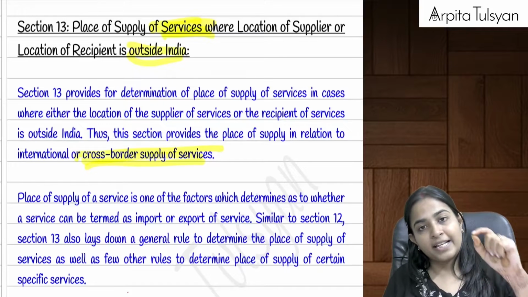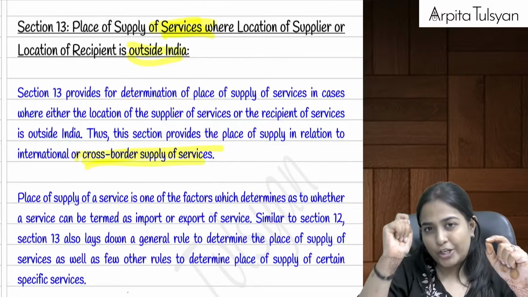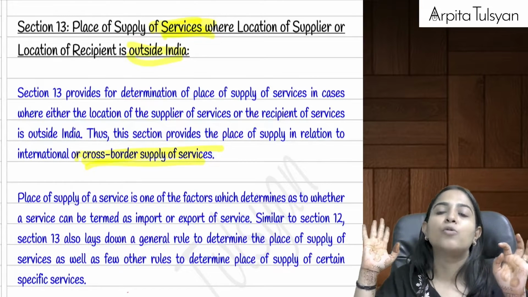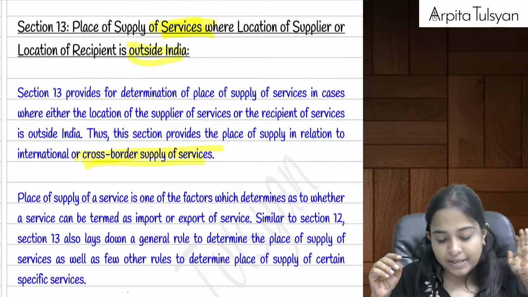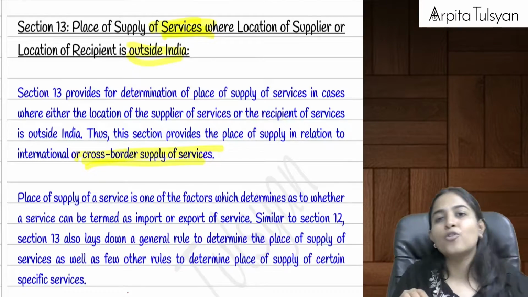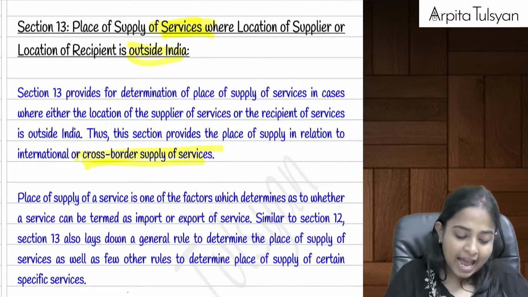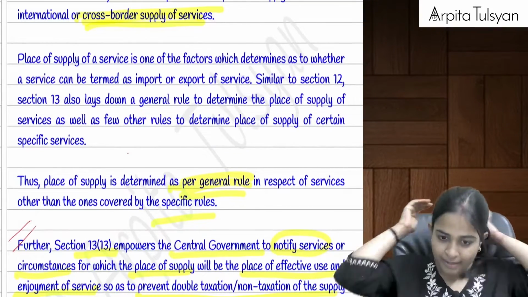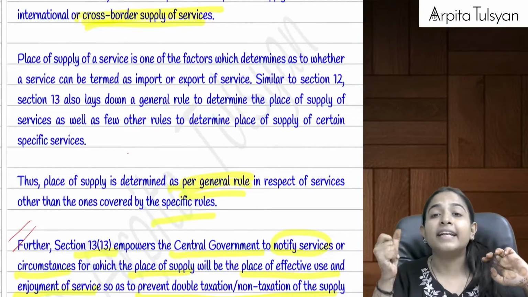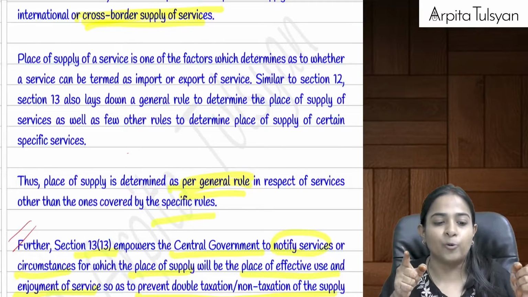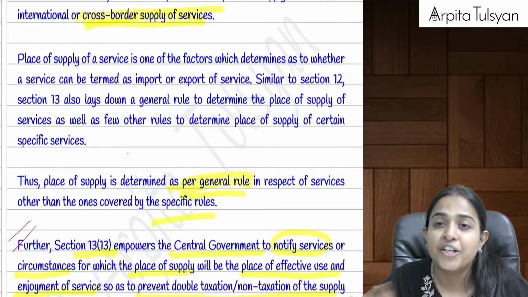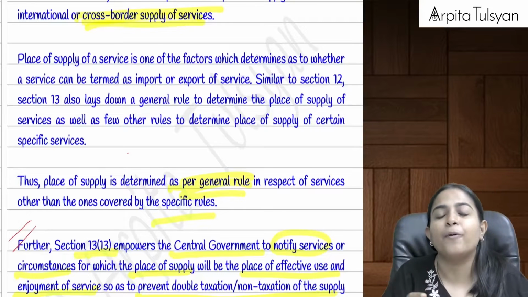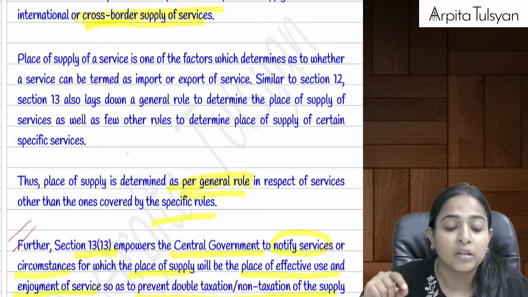When the location of the supplier or recipient, any one of them, is outside India, then we can say that section 12 is not applicable and section 13 becomes applicable. That is told in section 13.1 that any one of them will be located outside India. 13.2 corresponds to 12.2. 13.2 is the by default general rule provision, that is if you are not falling under any of the specific provisions from section 13.3 to 13.13.